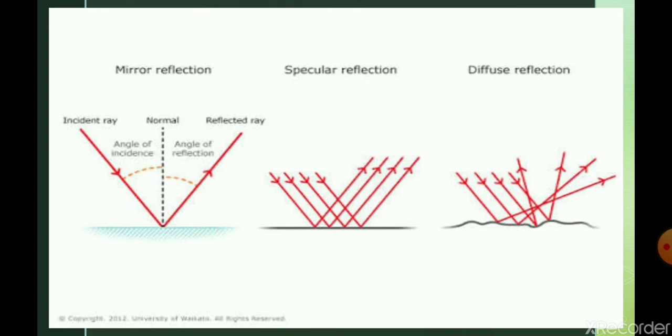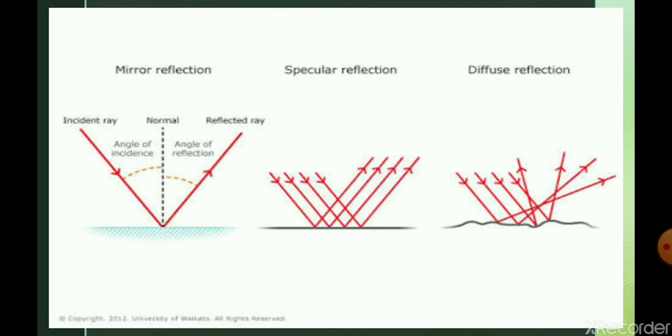And if the reflecting surface is curved or rough, then the incident light ray after reflection will move in all directions. That is, there is no specific relation between the incoming ray and outgoing ray. This type of reflection is called diffuse reflection.